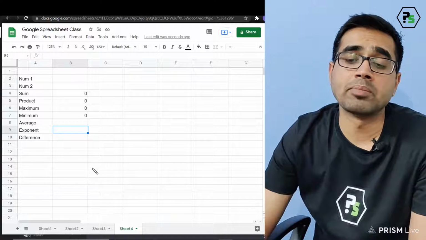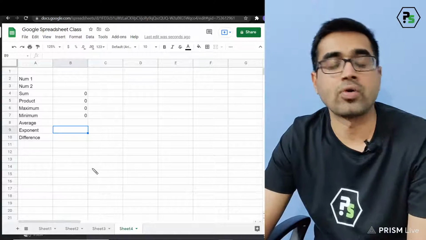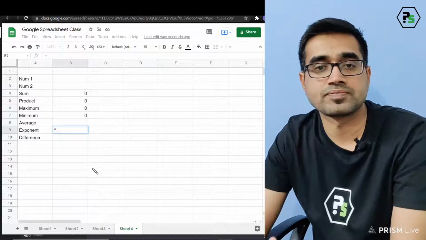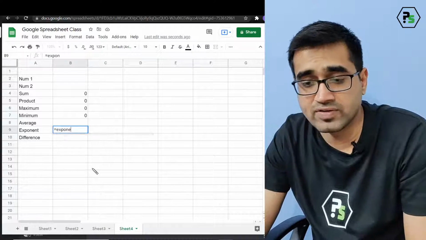Exponent, okay, I want number 1 to the power number 2. How can I do number 1 to the power number 2? Do you think there is an exponent function?